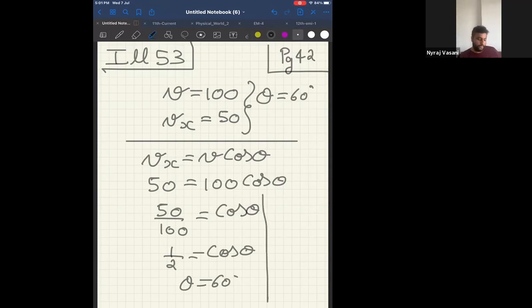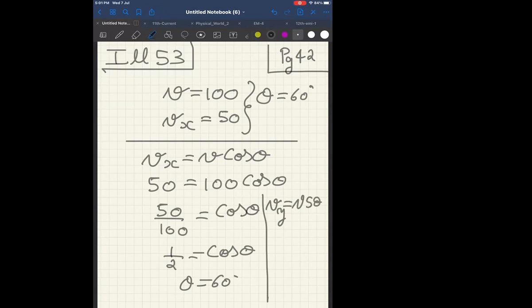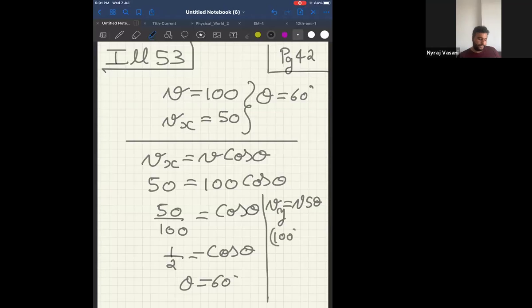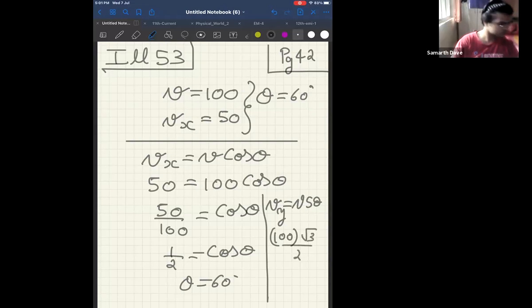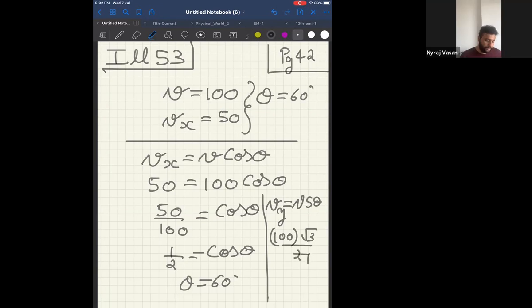The other component of velocity I want to find is Vy. Tell me, what is the formula for Vy? The formula for Vy will be V sin theta. Yes. So what is V? Is it given? Yes, 100. Is theta given? Yes, it is 60. Therefore, can I say it will be 100 sin 60? What is sin 60? Sin 60 is root 3 by 2. 100 into root 3 by 2, two fifties are 50. Therefore, can I say the other component, that is the vertical component, is 50 root 3?